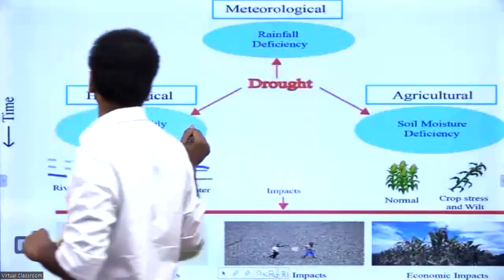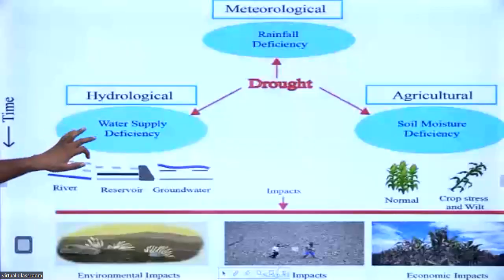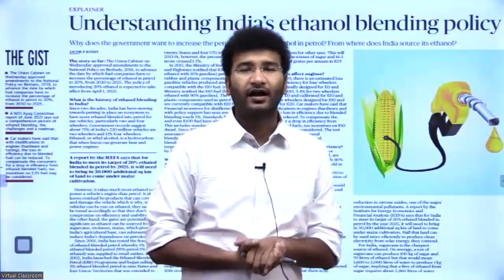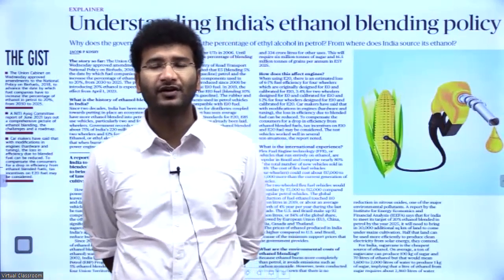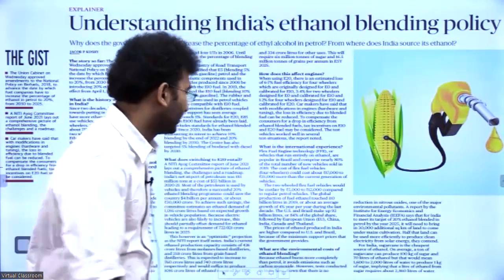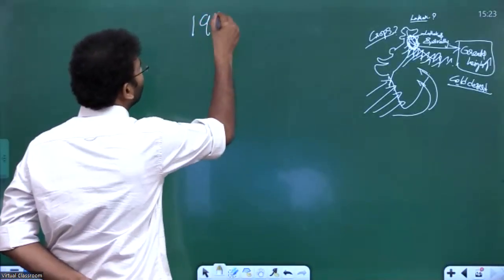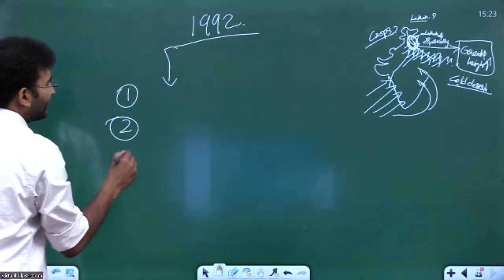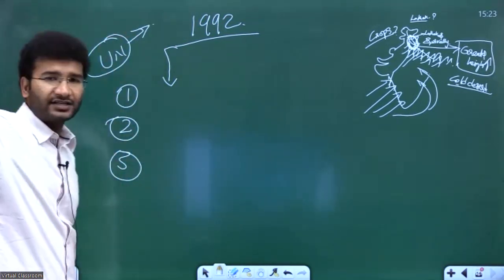Now, apart from this, you already know the types of droughts. This is what the report has been talking about. The vulnerabilities of drought in India are increasing, and it has been derived by the UNCCD. UNCCD means United Nations Convention to Combat Desertification. This convention came in the year 1992. In 1992 there were 3 agreements signed under the United Nations, and they were opened for other countries to sign as well.